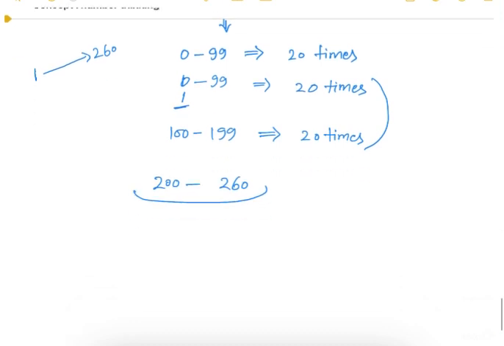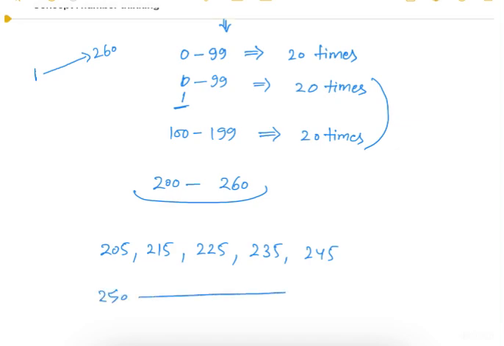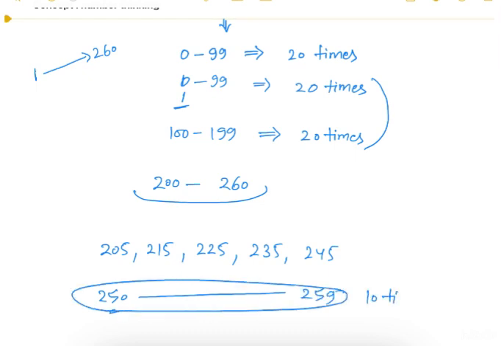So at the unit place it will be at 205, then 215, 225, 235 and 245. At the tens place it will be at 250, and from 250 up to 259. So this will be 10 times, and this will be 5 times.